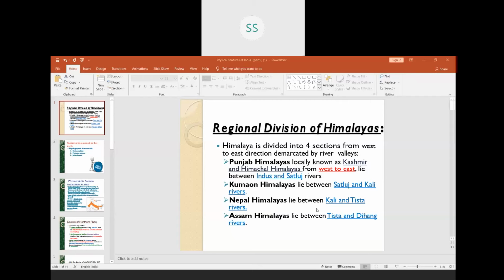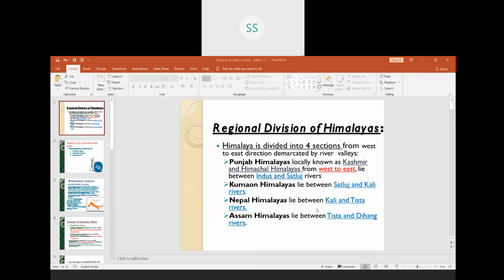From river Tista, that is from Sikkim to Arunachal Pradesh, the river flowing here is Dihang river. Now Dihang is, children, another name for river Brahmaputra. River Brahmaputra, when it enters into Arunachal Pradesh in India, is called as Dihang.